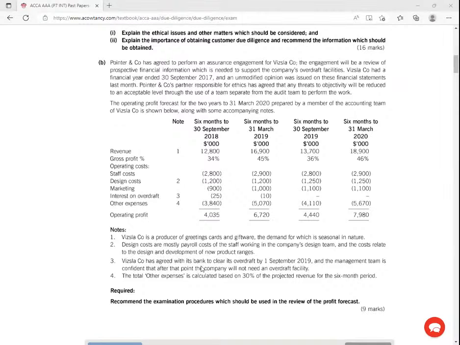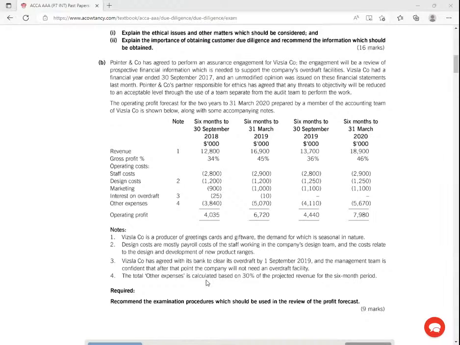This company has agreed with its bank to clear its overdraft by 1st 2019, and the management team is confident that after that point, the company will not need an overdraft facility. So there is no problem as an auditor doing due diligence. I would really want to know the feasibility. How practical is this? Will these guys be able to repay this amount as per that time? If that is the case, then I would want a management representation letter, right? Then of course I'll go to the cash flow statement and look at that duration, like September, from previous years. Really, have they been having such monies in their accounts, or they want to cheat me here, right?